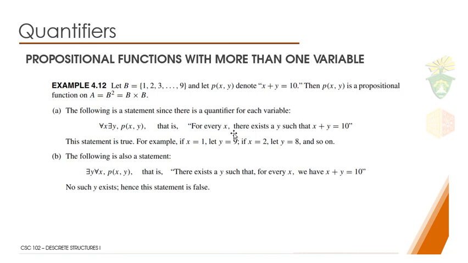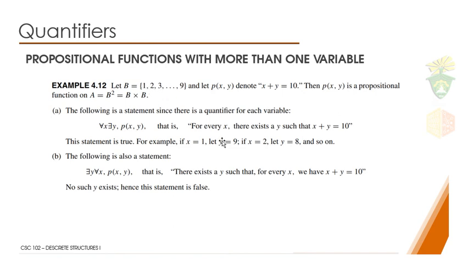Okay ba nasabtan? So tanan element sa x kung pangitaan nato og value nga y which is nara gyapon diri nga set, kung ato siyang i-plus maka-produce og 10. So pili ta og isa, pili ta og 1 kumbaga.